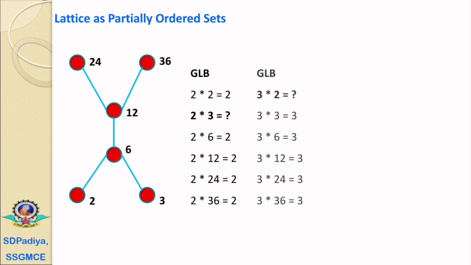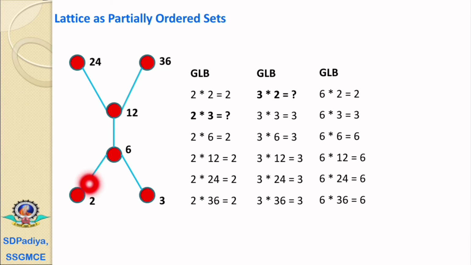For all the combinations of 3, again 3 meet 2 is not available. 3 meet 3 equals 3, 3 meet 6 equals 3, 3 meet 12 equals 3, 3 meet 24 equals 3, and 3 meet 36 equals 3. For the combinations of 6, 6 meet 2 equals 2, 6 meet 3 equals 3, 6 meet 6 equals 6, 6 meet 12 equals 12, 6 meet 24 equals 6, and 6 meet 36 equals 6.